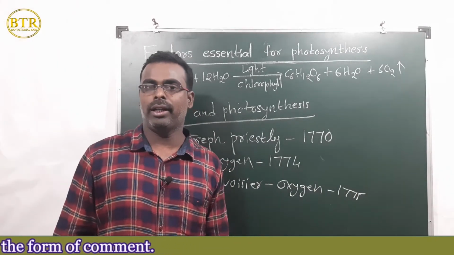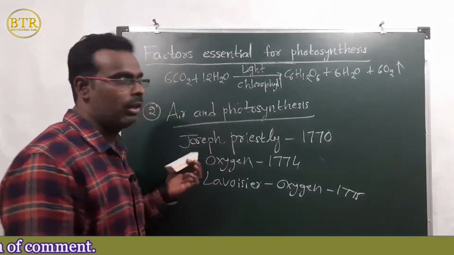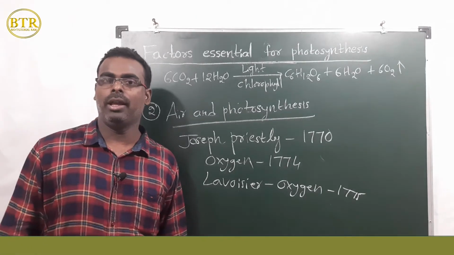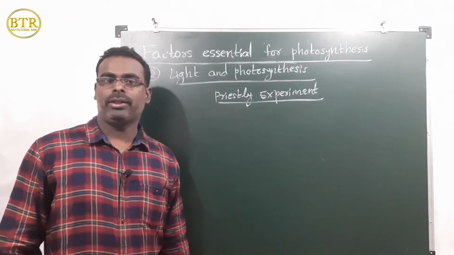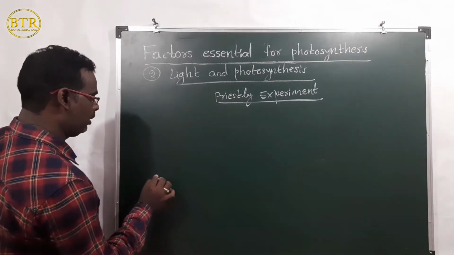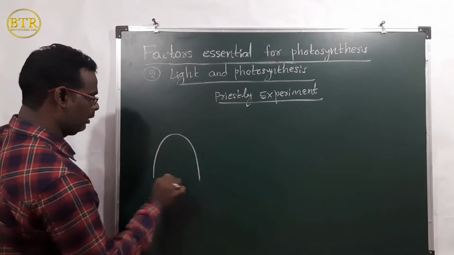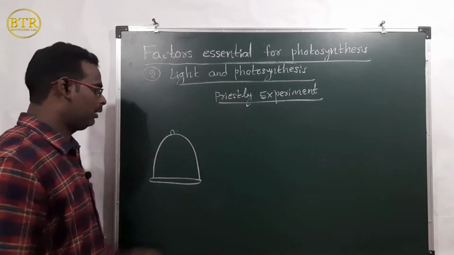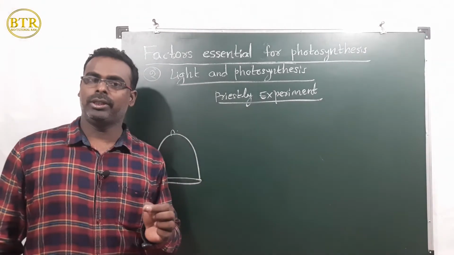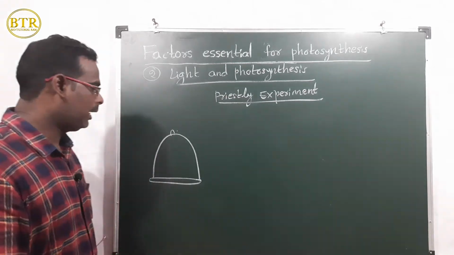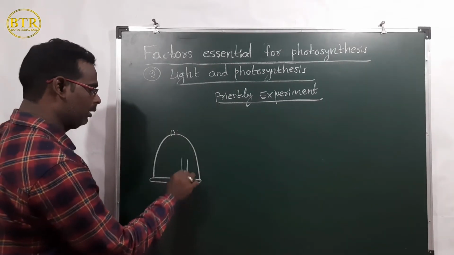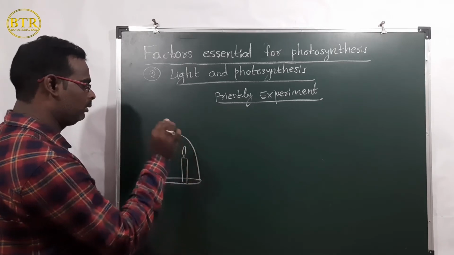Priestley also conducted one experiment that we call the Priestley experiment or bell jar experiment. Now we have to learn about it. Priestley took a bell jar, which is a glass used in the laboratory, and inserted a lighted candle into it.